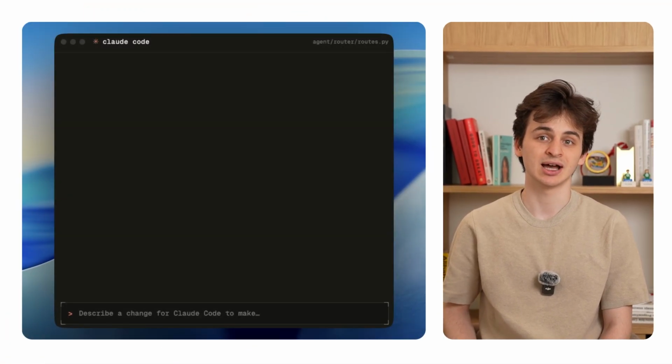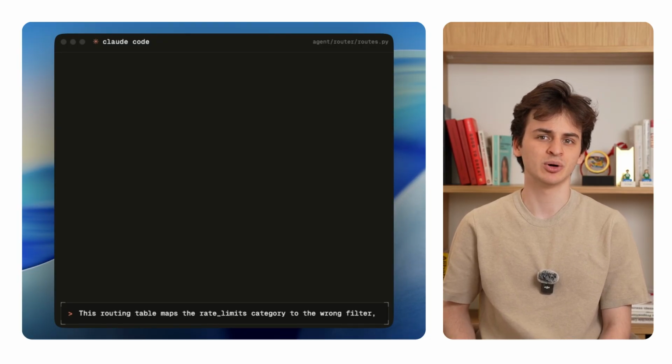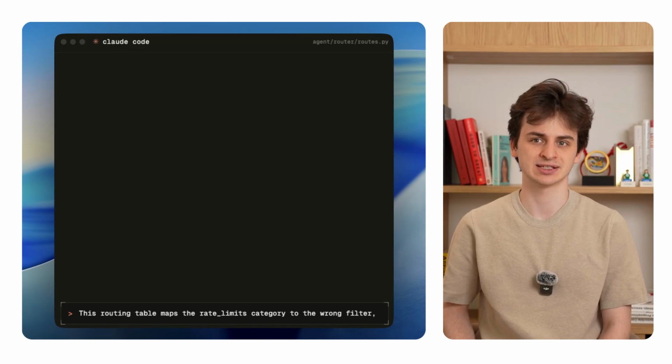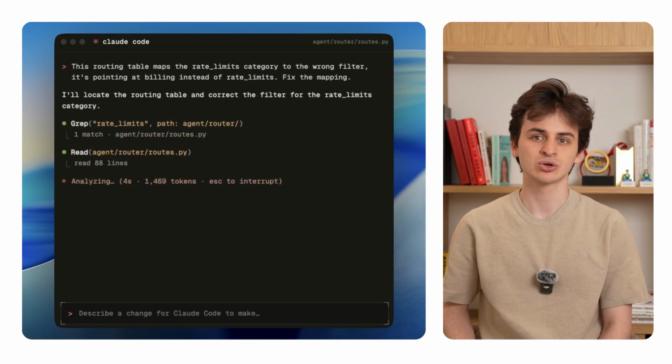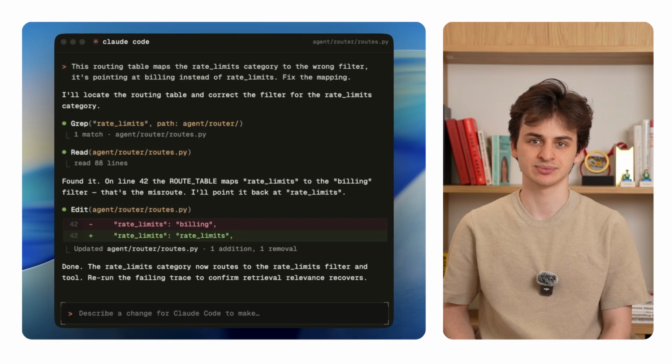So in my case, I hand that exact problem to my Claude agent and write, this routing table maps the rate limits category to the wrong filter. It's pointing at billing instead of rate limits. Fix the mapping. Claude finds the entry and corrects it.